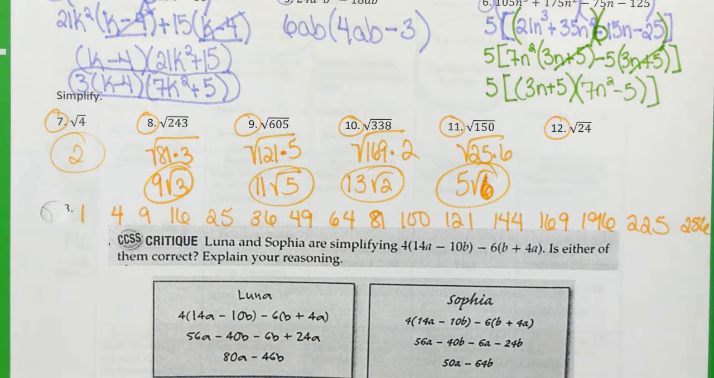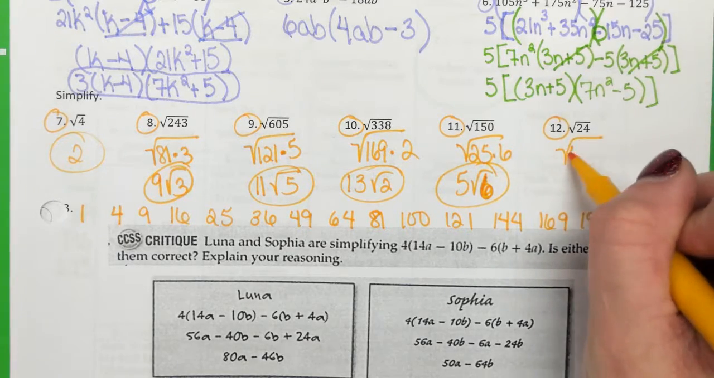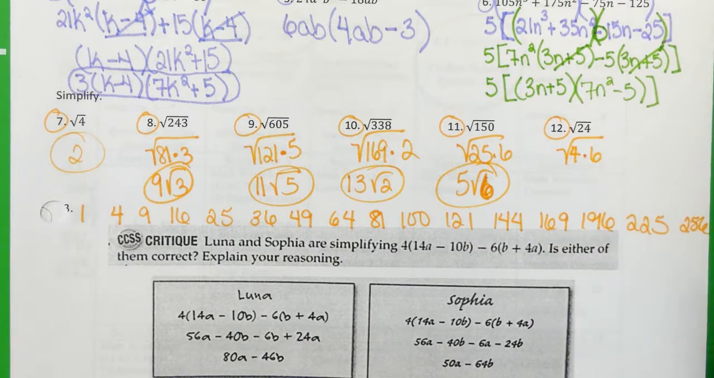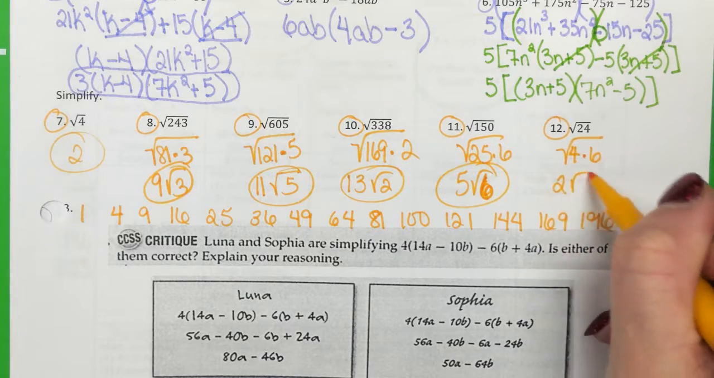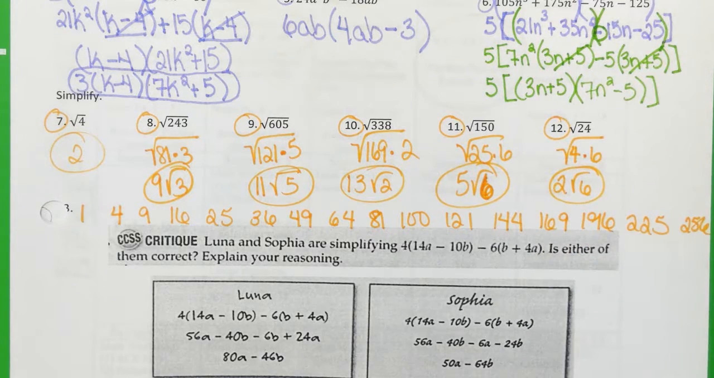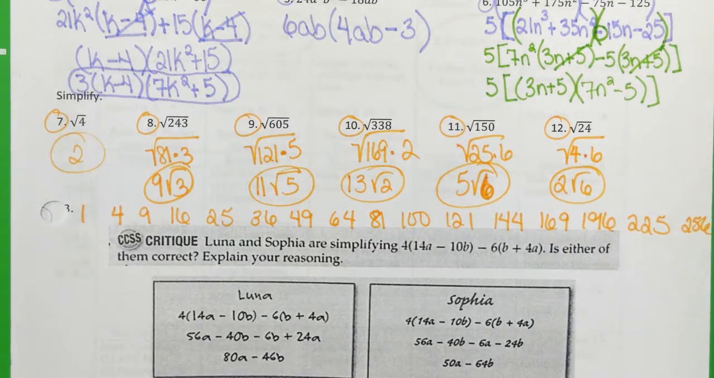Okay. All right, what about 24? Guys, I know that 2 times 12 is 24. But why do I not want to write 2 times 12? Because they're not perfect squares. And so Jackson told us 4, and 4 times 6 is 24. And so that's 2 square root of 6. Y'all okay? All right, let's grab our checkpoints.